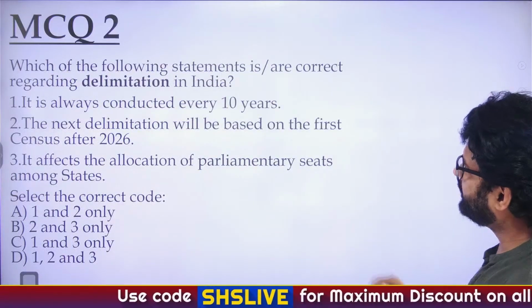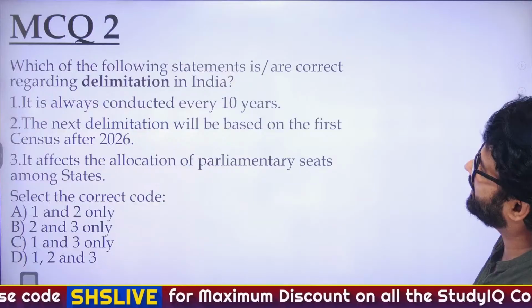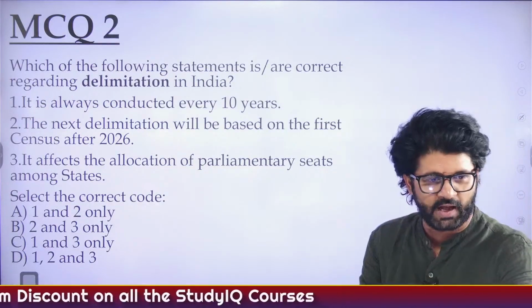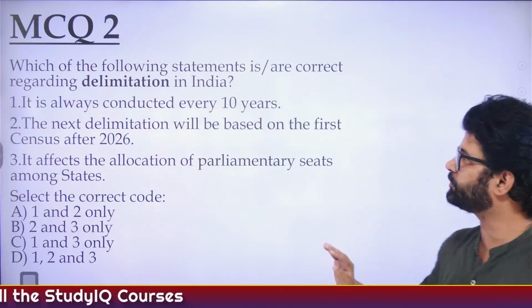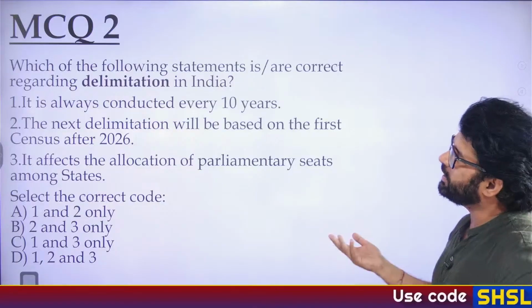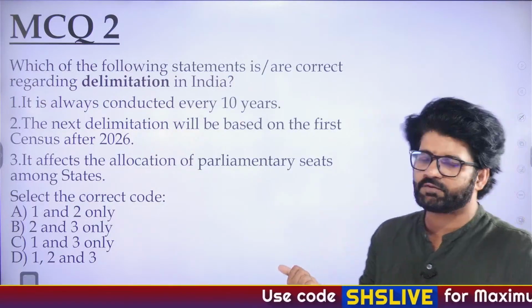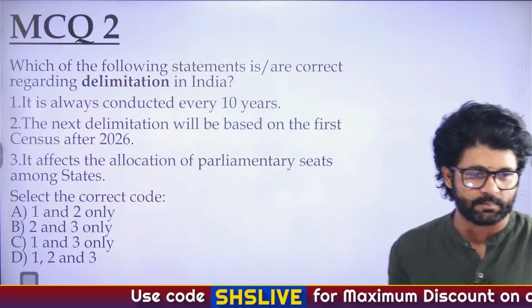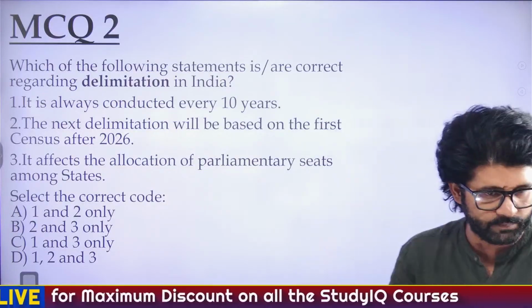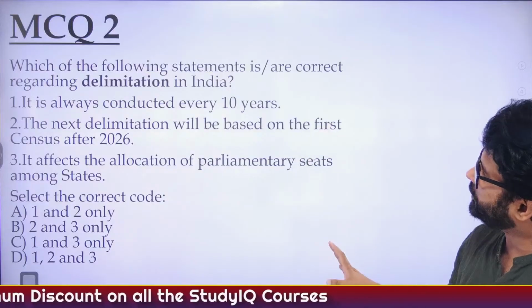Next question. Which of the following statements are correct regarding delimitation in India? First, I will tell you the answer. Shayada, Shriparna, don't worry. First of all, let's solve some questions. Let's do some revision. Delimitation was talked about even in the first article which we did today, and even in the second article. Population is a statistical term where people form a political community. Awesome, Shayada.